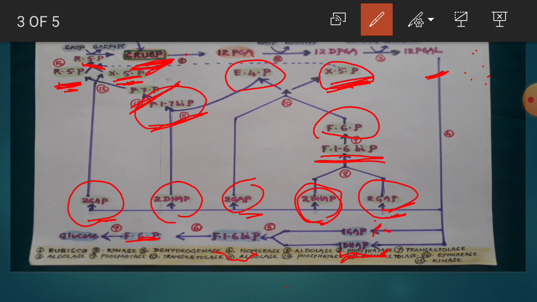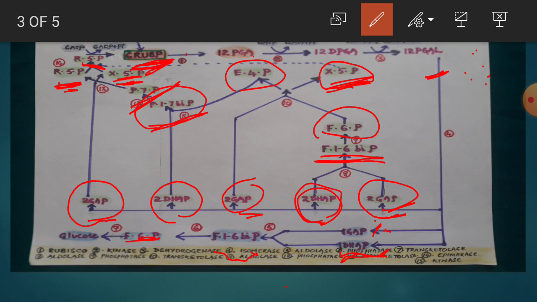They form what? Fructose 1,6-bisphosphate. This fructose 1,6-bisphosphate loses 1 phosphate ion in the presence of an enzyme phosphatase. And then fructose 6-phosphate is formed, which finally gives glucose in the presence of an enzyme transketolase. Thus, aldolase, phosphatase, and transketolase are involved in the formation of glucose.